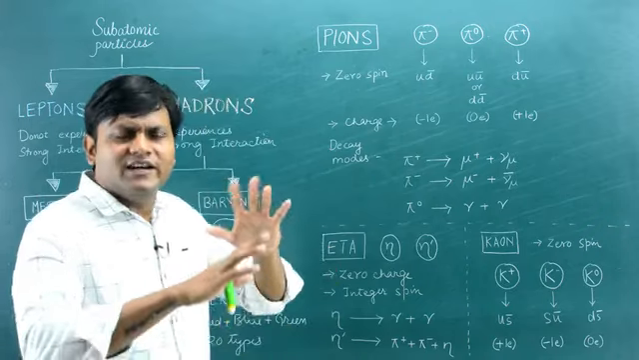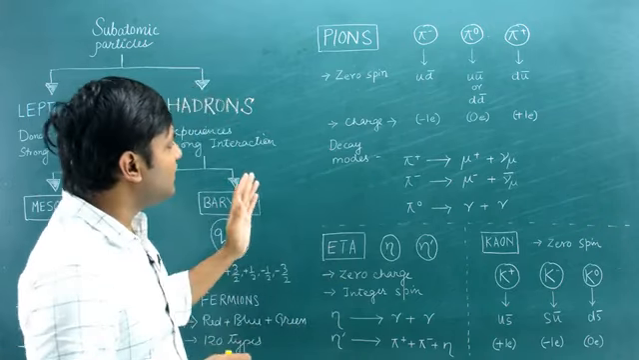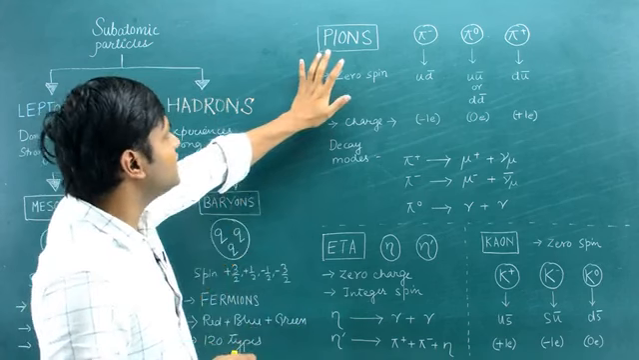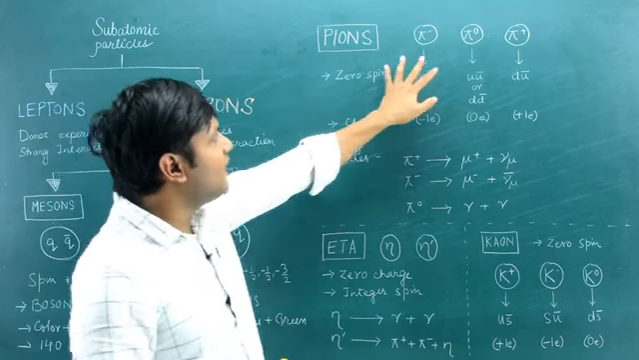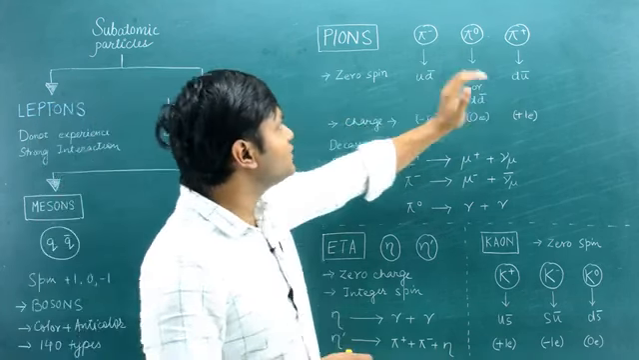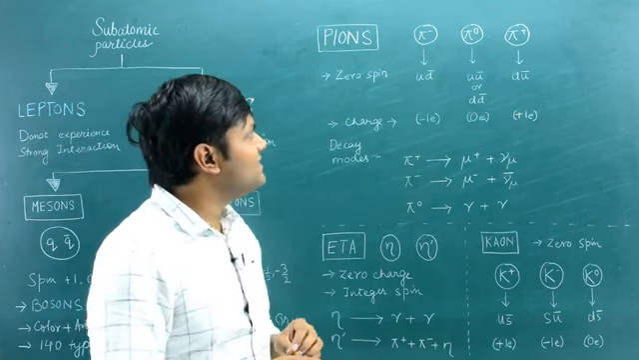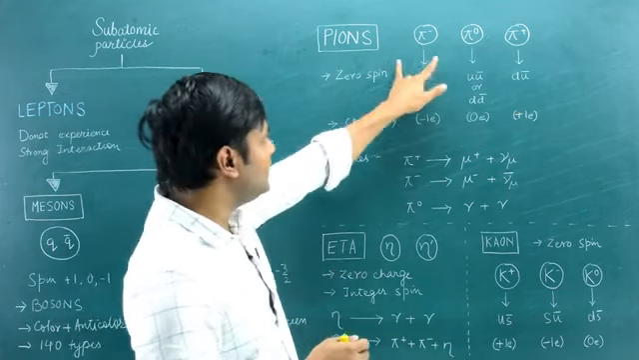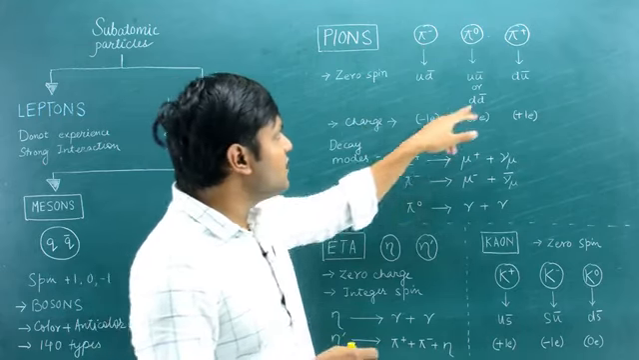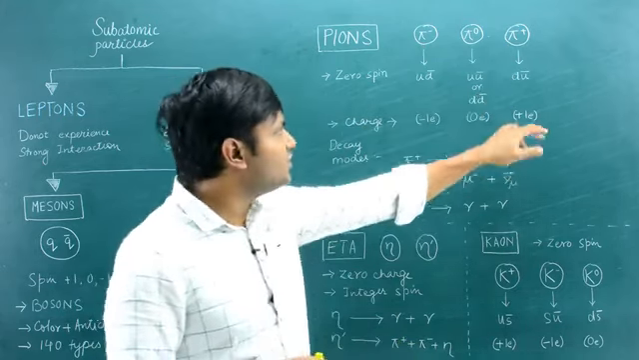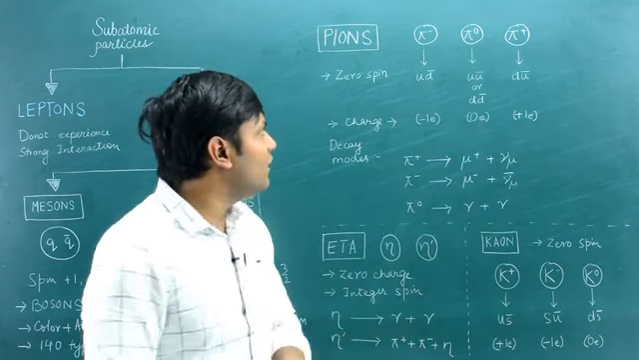Just to give you a little bit of a taste of what these particles are, one of the commonly known mesons is the pion. You can have pi minus, pi naught, pi plus. The superscript basically tells us about the charge. So pi minus has a negative electronic charge, pi plus has a positive electronic charge, and pi naught has a zero electronic charge.